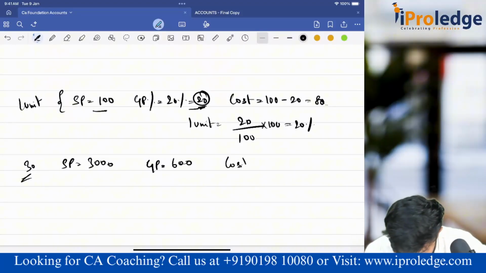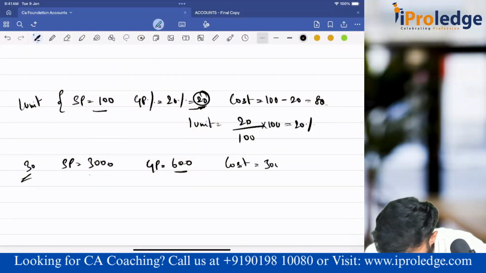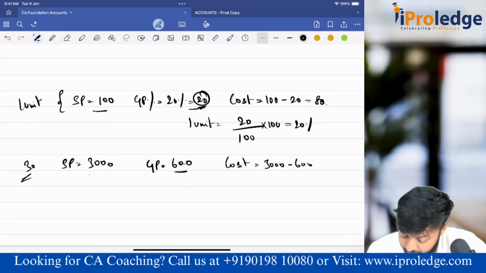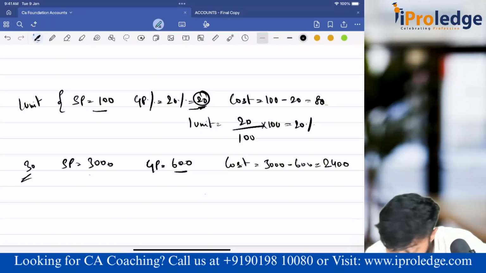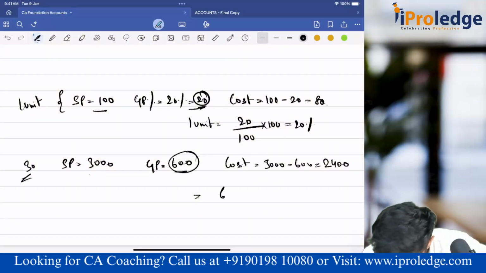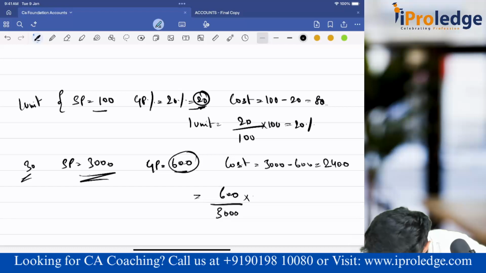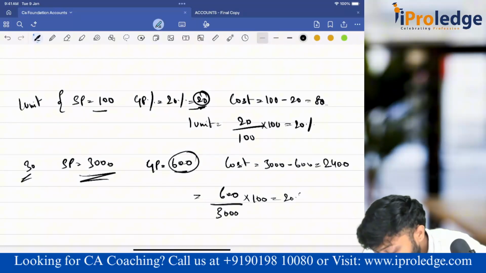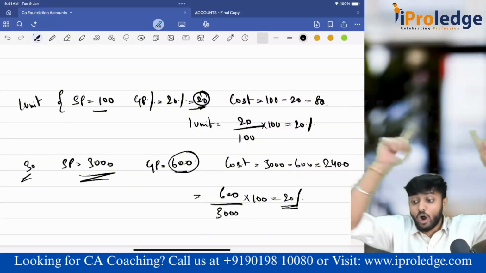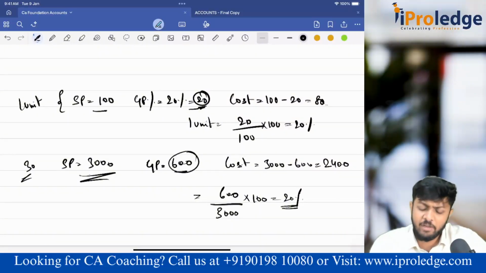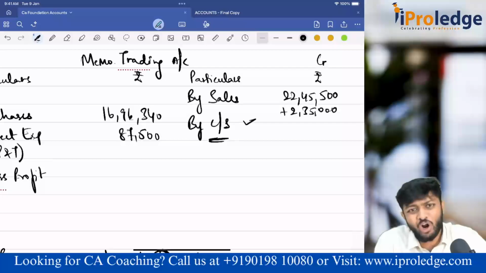Then cost will be 3,000 minus 600, it will be 2,400. Now let's find out GP margin. My total GP is 600, my total sales is 3,000, into 100. How much will be GP margin? Still it will be 20%. Guys, if all the units are sold at the same profit percentage, the overall profit percentage will also be the same. And here in the above example, am I finding out the right gross profit?